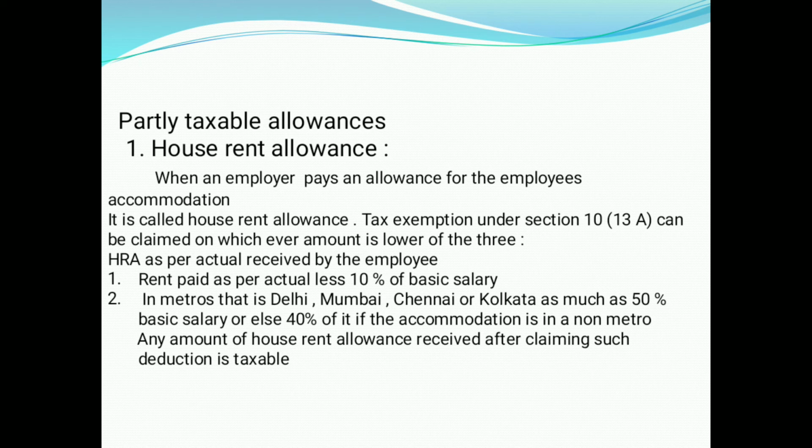First one, HRA actually received by the assessee, or the excess of rent paid by the assessee over 10% of salary due to him for the relevant period, or if the accommodation is situated at Mumbai, Kolkata, Delhi or Chennai, 50% of the salary due to the assessee, and if the accommodation is situated at any other place, 40% of the salary due to the assessee.